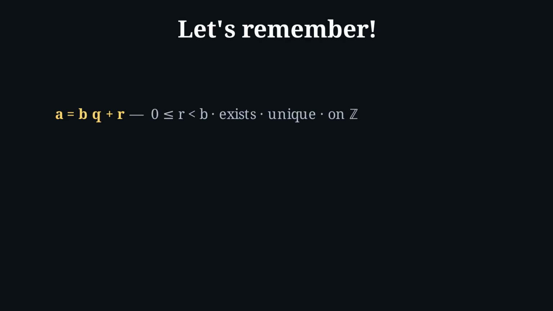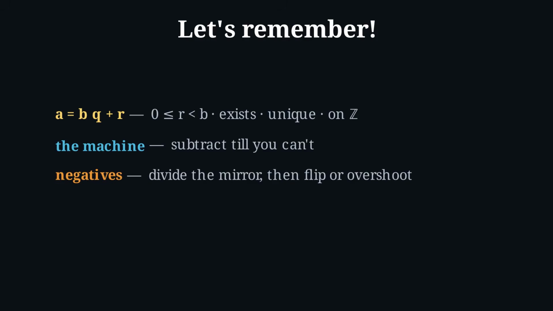Let's remember. a equals bq plus r, remainder from 0 up to b, excluded. It exists, it is unique on all of the integers. For a non-negative dividend, the machine, subtract till you can't. For negatives, divide the mirror. A remainder left, overshoot by 1, remainder b minus r. Exact, just flip the quotient. Divisible means remainder 0.